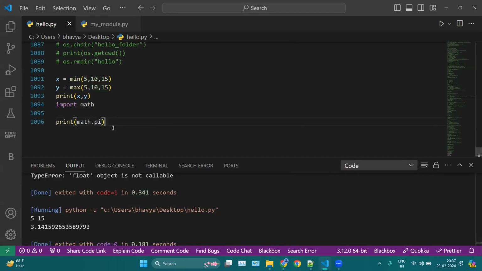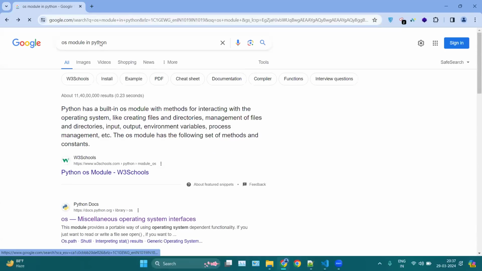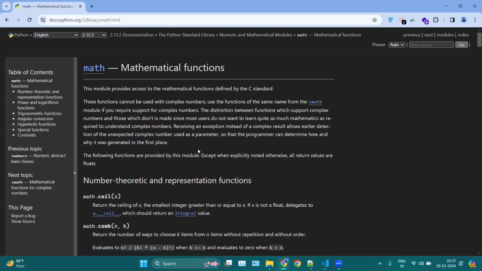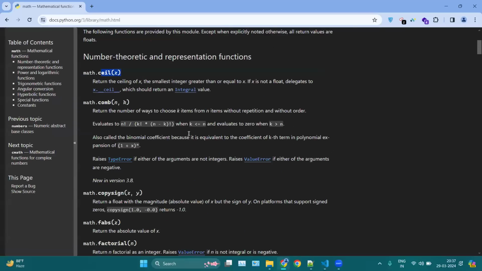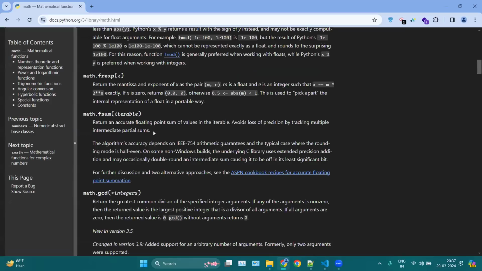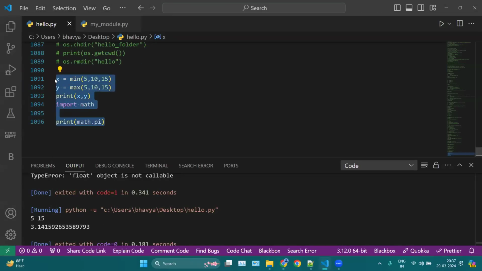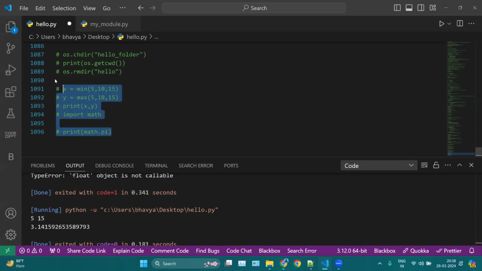Then same as you can use pow, you can use ceil, you can use floor. Again, we have many functions of this math module. If you want to check again, you can use your Python documentation. Like here we have this ceil, for rounding off, we have this comb here. We have this sin here, fabs and so on, factorial, floor, and so on. So it depends on you and it depends on a use case, whichever function you want to use. Any question up to here?